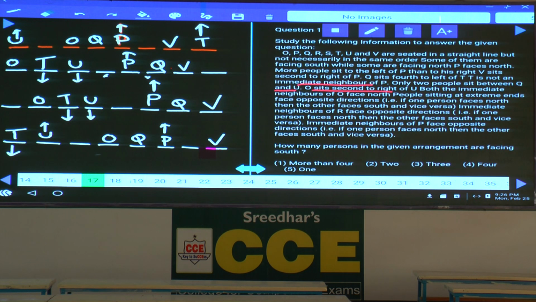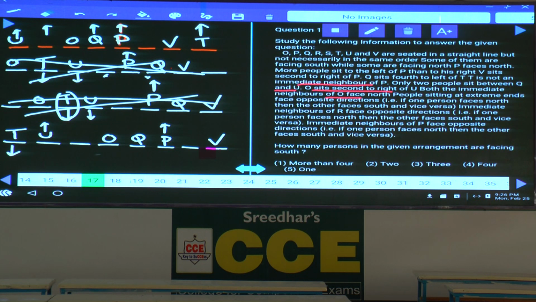Both the immediate neighbors of O face north. Now, in the first case, these 2 persons are facing towards north. And in the second case, both the immediate neighbors of O facing north is not possible because O is at an extreme end. This case is ruled out. And the third case is also ruled out. One of the immediate neighbors of O is T, facing south. This case is also ruled out. Finally, we are left with only 2 cases.